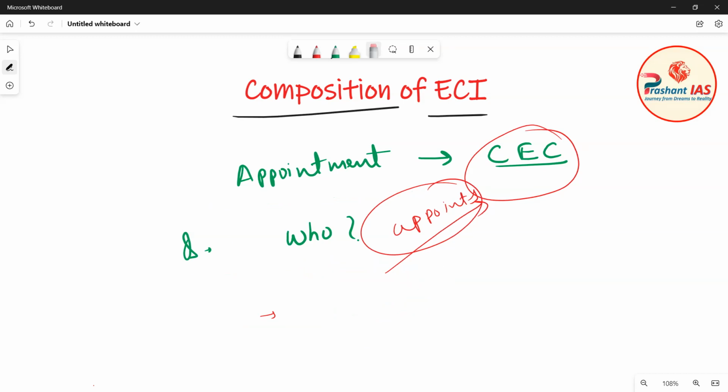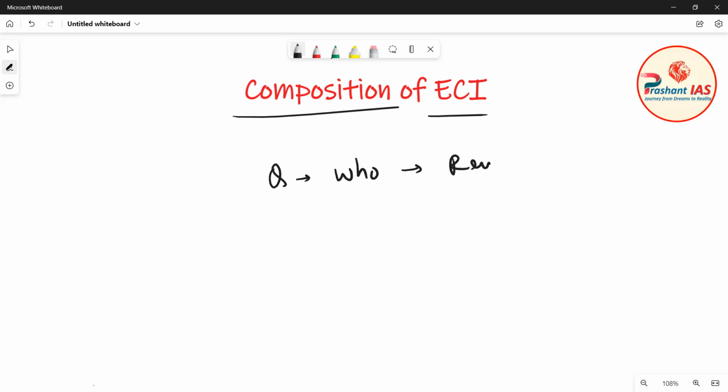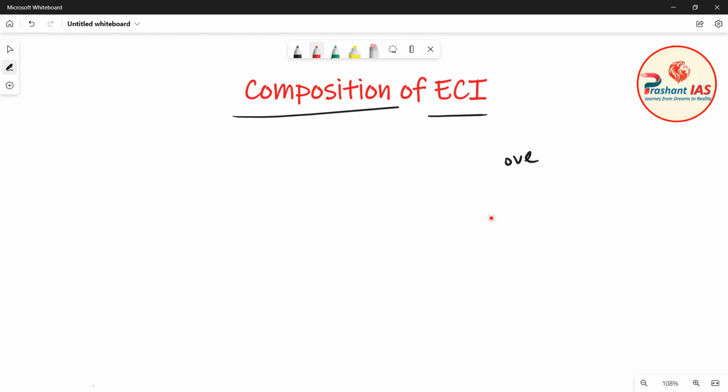Now friends, the next important question is: who has the power to remove the Chief Election Commissioner from his office? In other words, who removes the Chief Election Commissioner of India? The answer to this question is again the President. The President of India has the power to remove the Chief Election Commissioner from his office. So now we know that the Chief Election Commissioner is appointed by the President and he is also removed by the President.